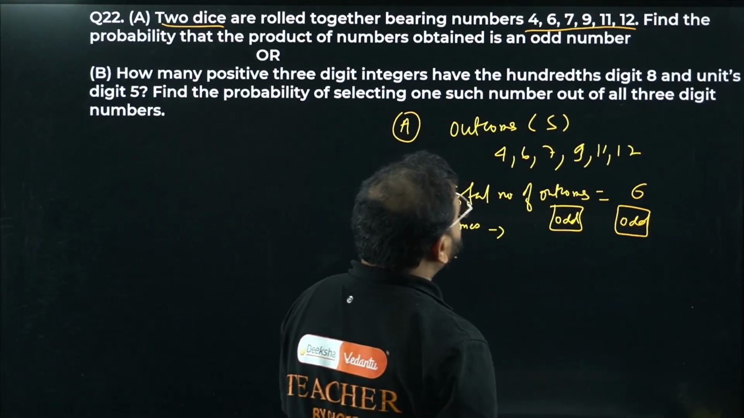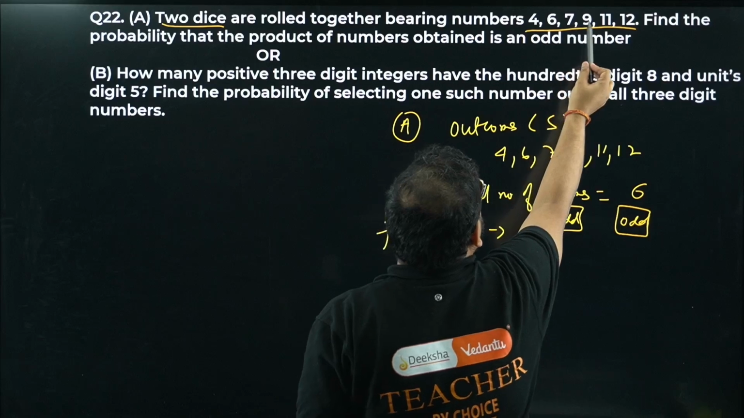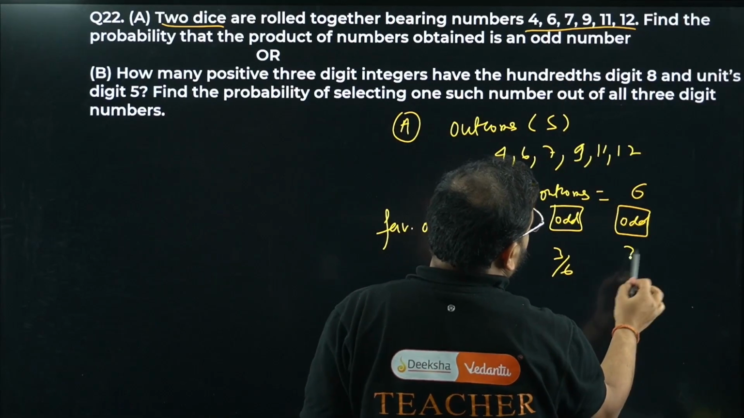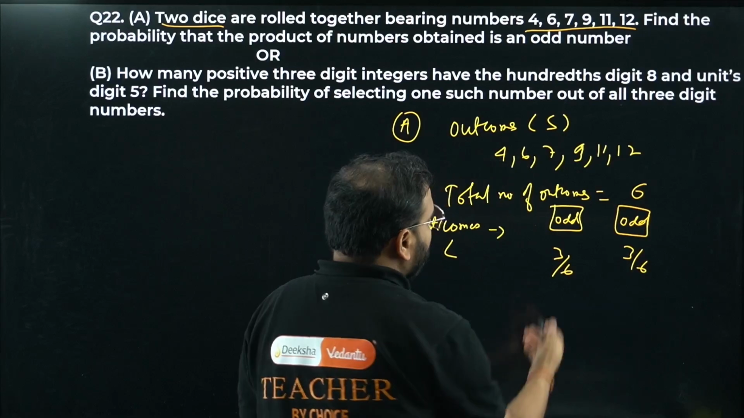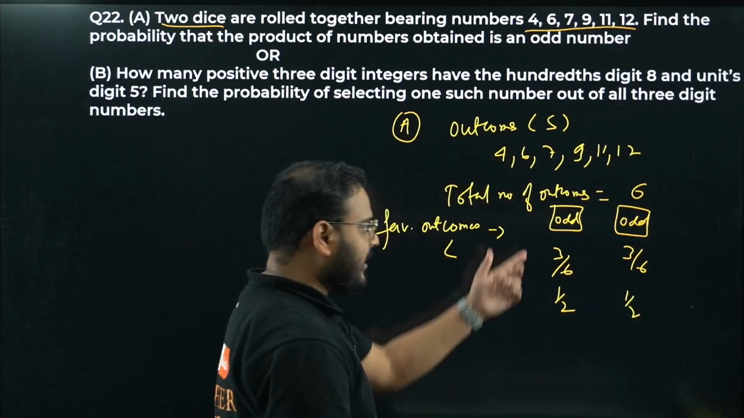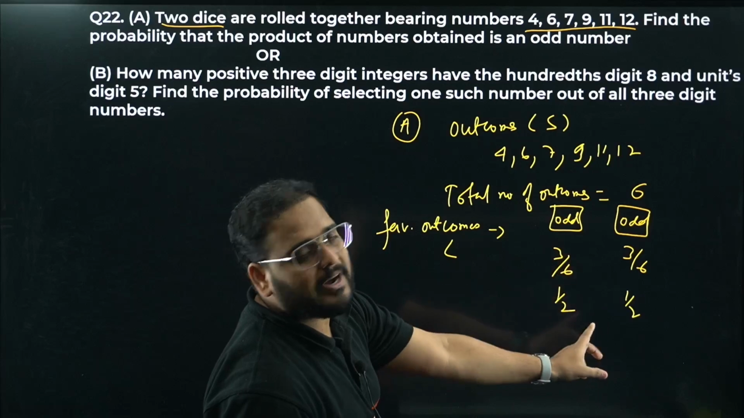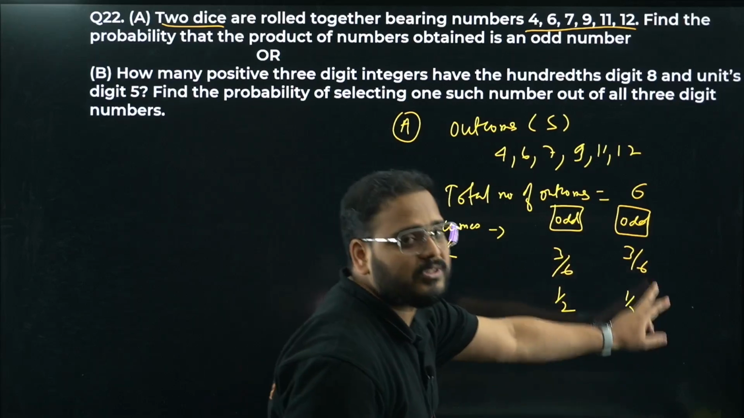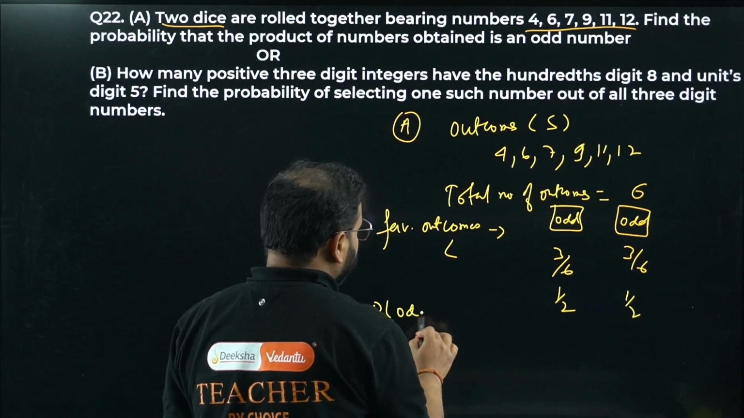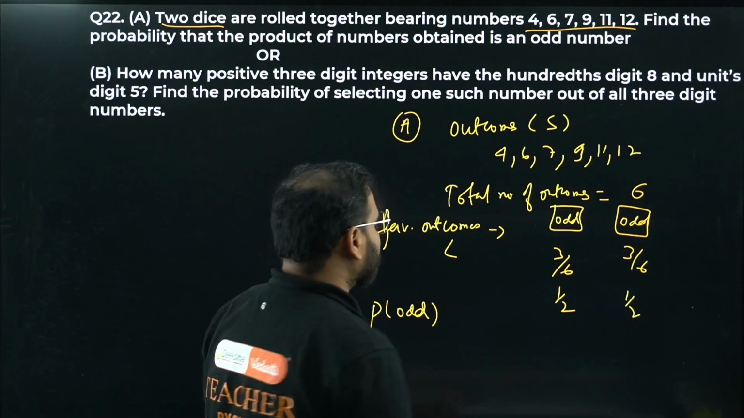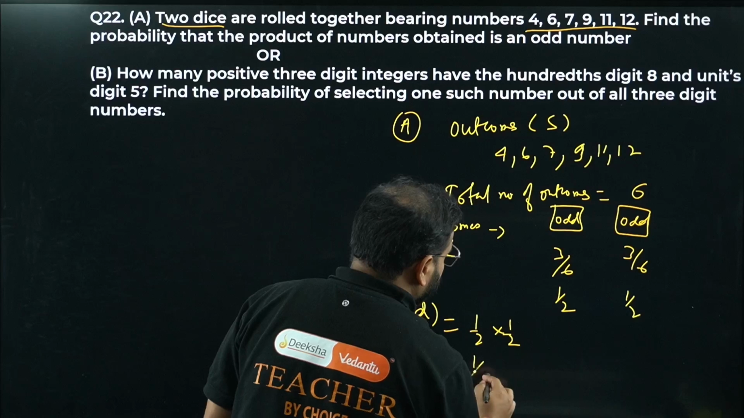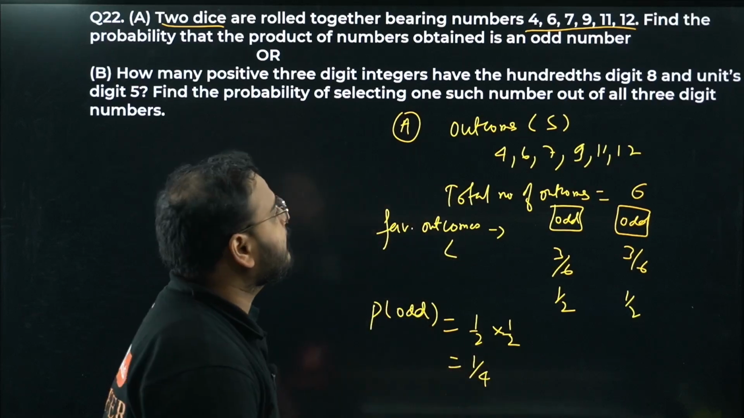What is the answer? Please check this. We have odd numbers 7, 9 and 11. That means 3 out of 6. Over here also 3 out of 6. So 1 by 2 and 1 by 2. Probability of getting odd in place 1 is 1 by 2. Probability of getting odd in place 2 is again 1 by 2. Now we want the probability of odd in both places: 1 by 2 into 1 by 2, which is 1 by 4.